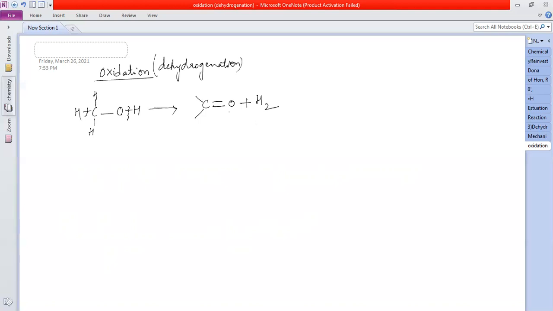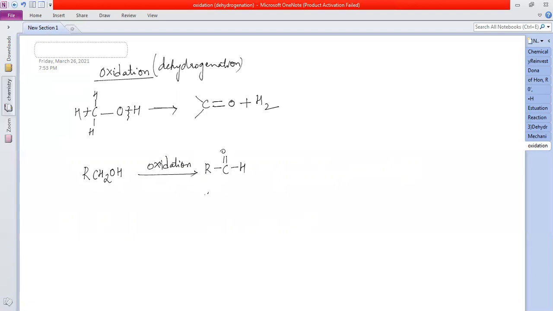Two bonds being broken, one new bond being formed, resulting in the formation of what? C double bond O. H is lost. Alcohols are getting oxidized to aldehydes or ketones, carbonyl compounds. Yes. Now, I'm taking primary alcohols. What is this? Primary. On oxidation will give you what?